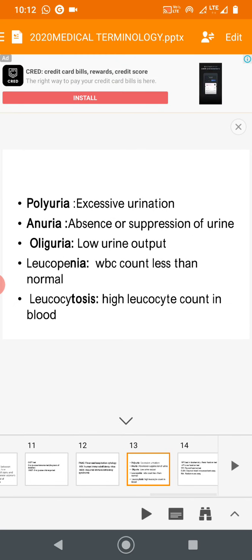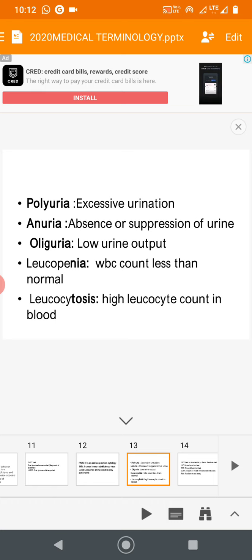There are terms we use in biochemistry. Polyuria is excessive urination. Usually 1.5 liters is the normal output of urine. If it is more than that, maybe more than 2 liters, it is called polyuria.